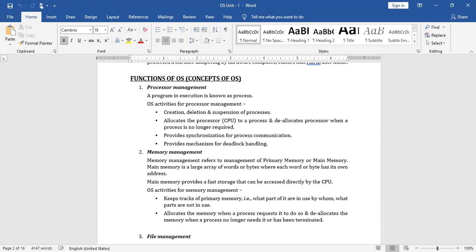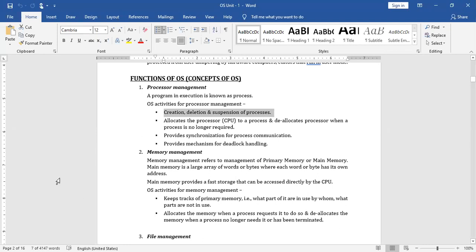Whatever you want to perform with the computer system is nothing but a single process. As far as process management is concerned, the role of the operating system is creation of the process, deletion, and suspension of the process. These three things are the responsibilities of the operating system.